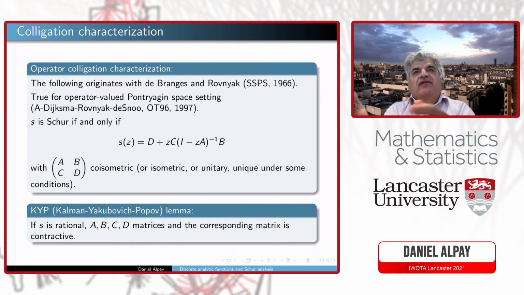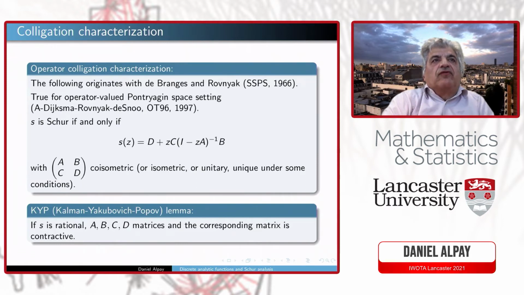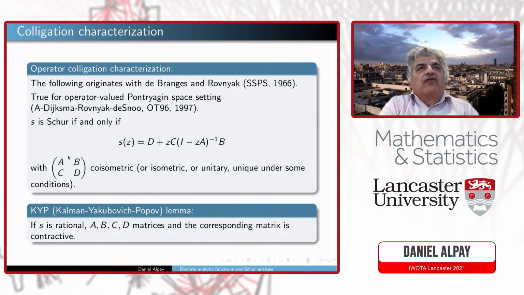You also have isometric, unitary, and it's not rational, even if S is rational, and it's unique under certain conditions. If you want to stick to rational functions, then there is a well-known Kalman-Yakubovich-Popov lemma, which says that you can choose this matrix, a finite matrix now, and it will be contractive.